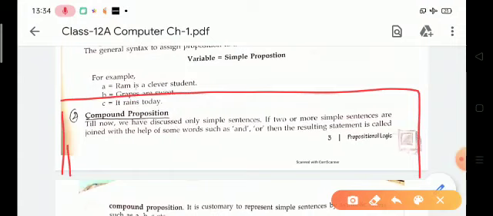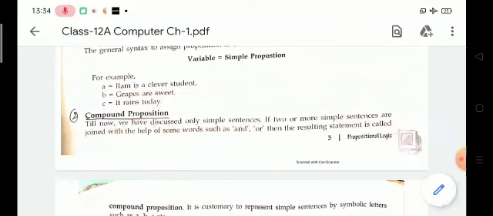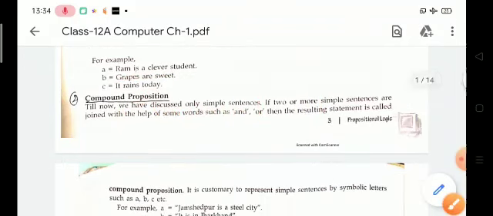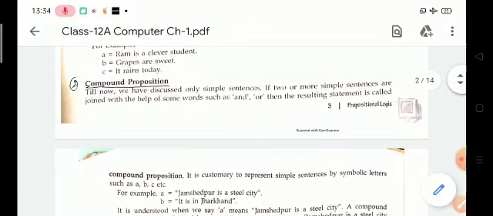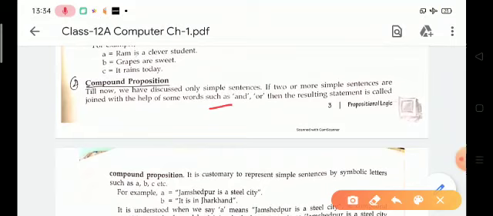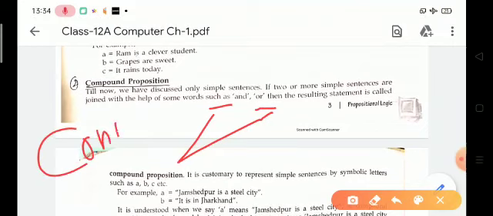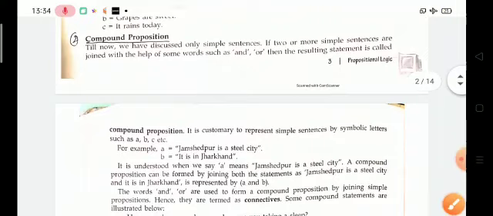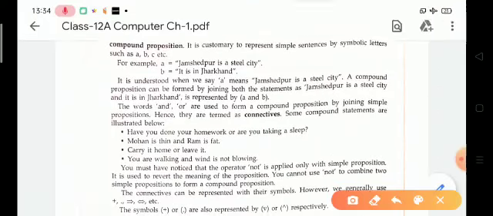It is the combination of two or more simple propositions, joined with the help of some words such as 'and', 'or'. These words 'and', 'or' are known as connectives, which are used to connect two sentences. Look at this example.